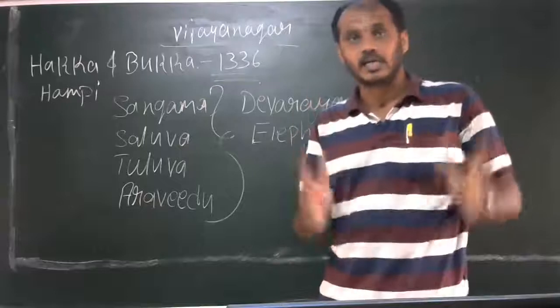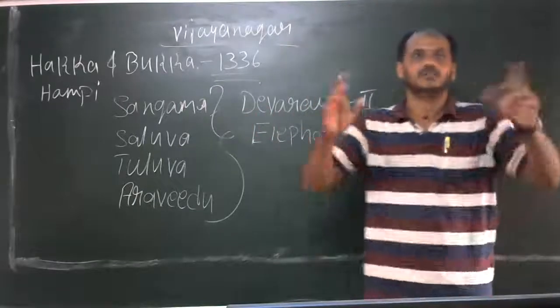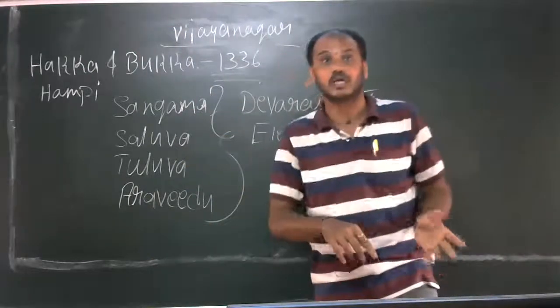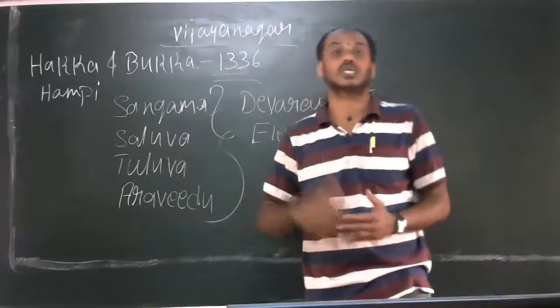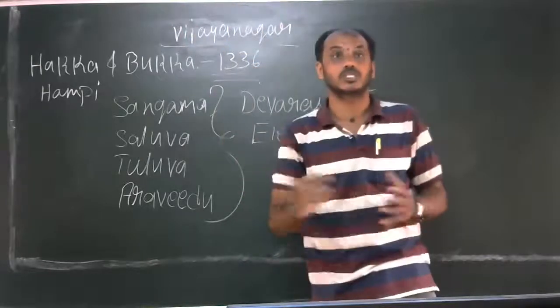So he had earned the title Elephant Hunter and Dakshina Patada Chakravati. Dakshina Patada Chakravati means the total South India was under his control. Not only South India, even the kings from Sri Lanka, Malaysia, and Indonesia were paying tribute to him. So this is said there.